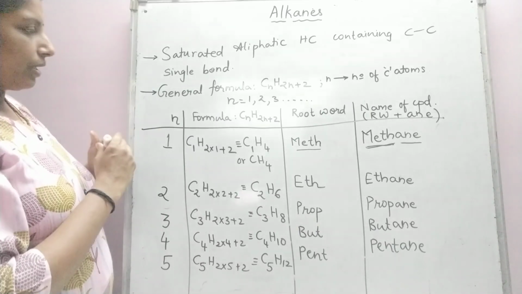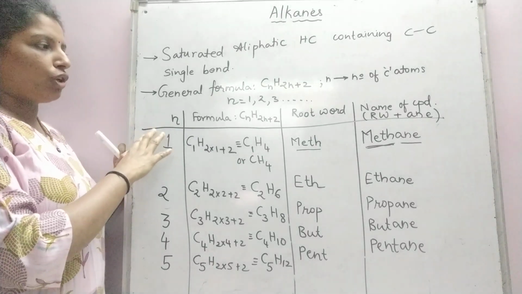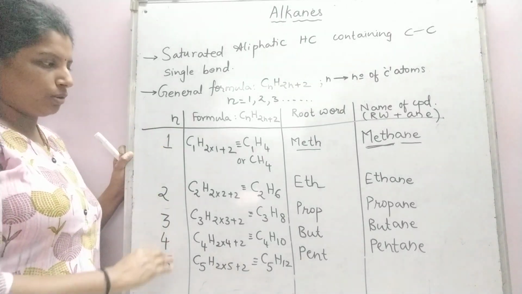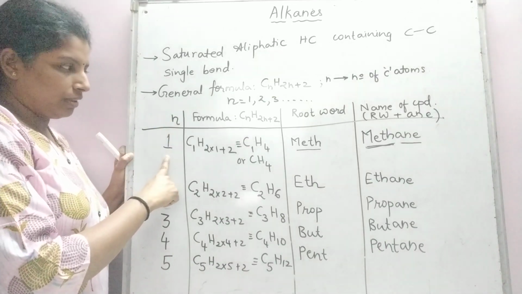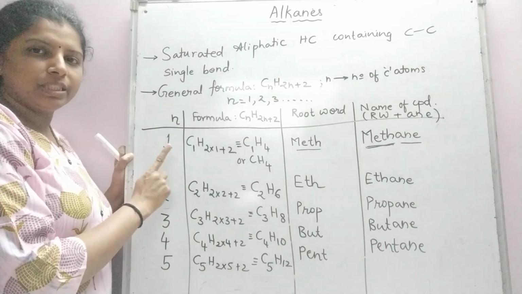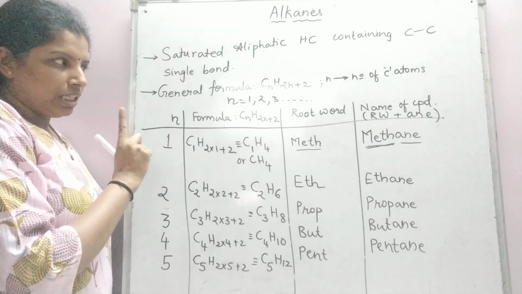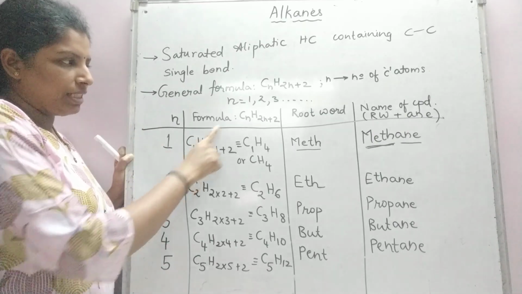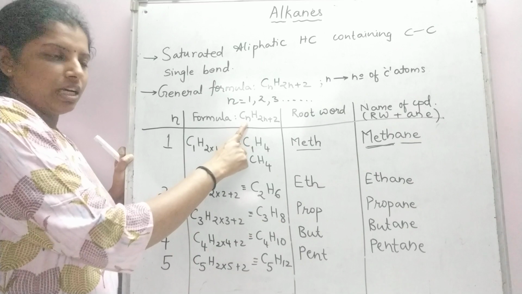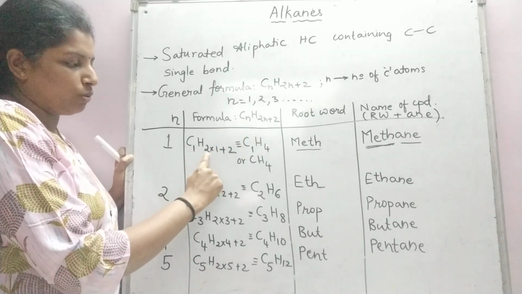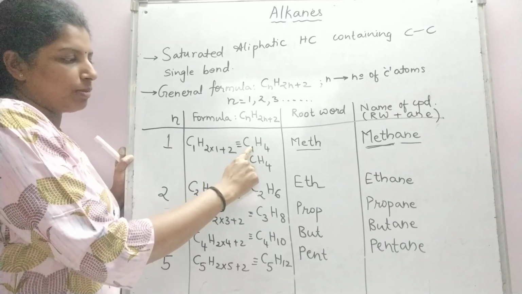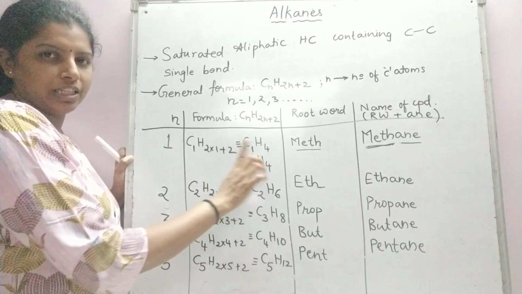Okay. Now coming to the names of different alkanes one by one, we will start with the value of n equal to 1 when the molecule contains 1 carbon atom. The formula of that alkane would be CnH2n+2. I substitute n equal to 1 in this formula: C1 H(2 into 1 plus 2). So it will become C1H4, or it is written as CH4.